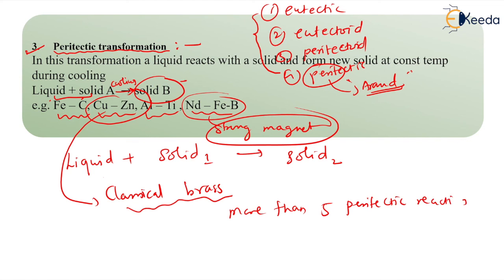Please keep it in mind. This copper and zinc, that is the brass, has more than 5 peritectic reactions. Also we can have the bronzes, copper plus tin, that is copper plus Sn. This again has peritectic reactions.